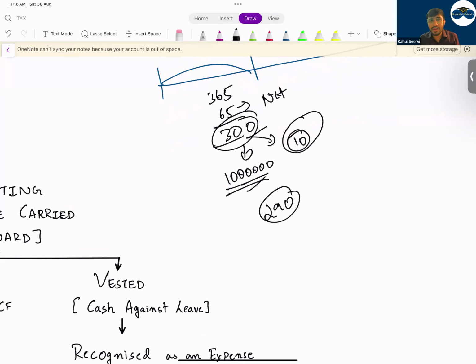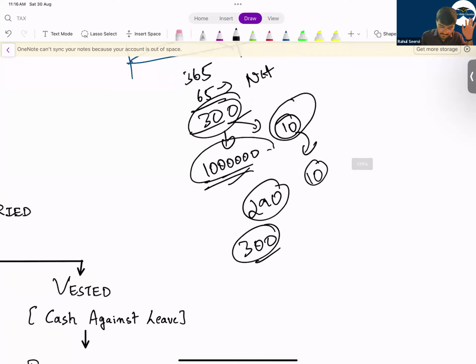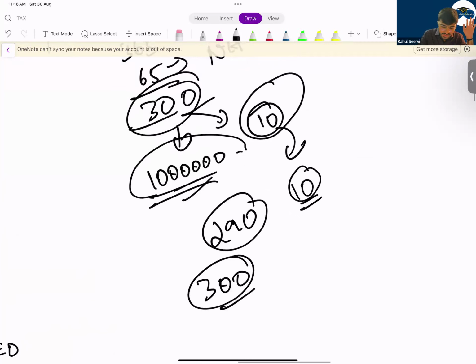But now what is the employee doing? The employee is saying that I am working for 300 days. Then the company will say what? Okay, you have worked extra 10 days. Even though you work for 290 days or 300 days, the salary will be 10 lakh only. But the employee is very good. He's working for 300 days. Now, for these 10 days, will the employee get any extra payment?